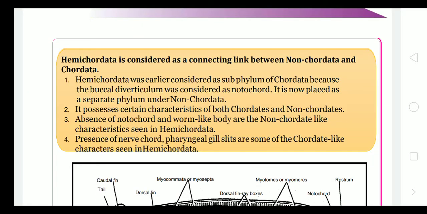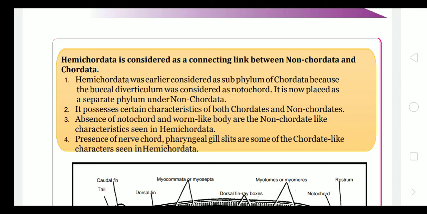Hemichordata are considered a connecting link between the non-chordate and chordate because they show some characteristic features of both. They resemble the chordata, like the buccal diverticulum, which was considered a notochord, though now it is placed as a separate phylum under non-chordata. So it possesses certain characteristics of both chordate and non-chordate. Absence of notochord and a worm-like body are the non-chordate features. Presence of a nerve cord and pharyngeal gill slits are the chordate-like characters. So that's why it is termed hemi, meaning semi, that is Hemichordata.